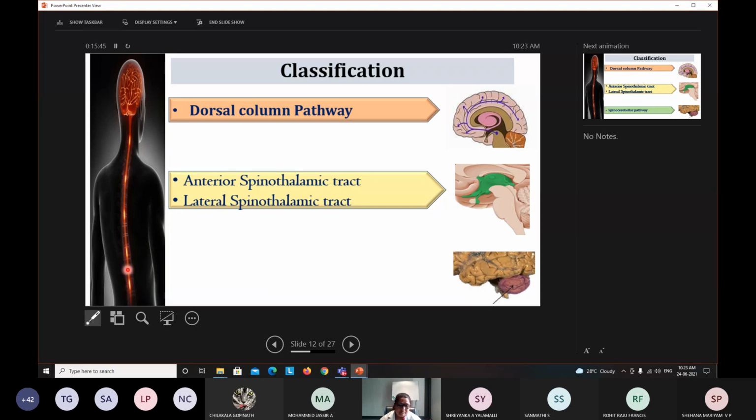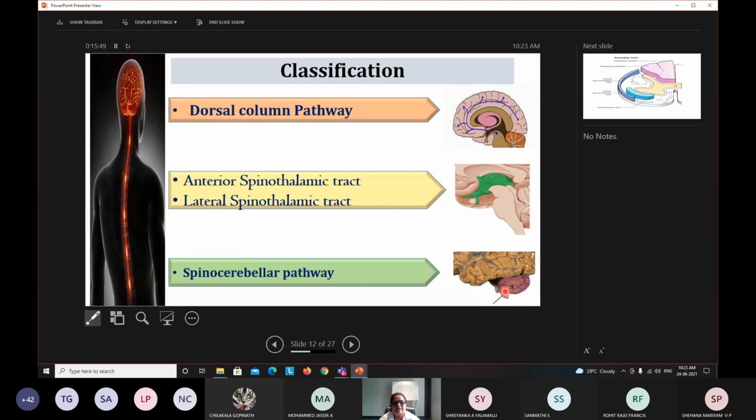And then from the spine to the cerebellum, it is called the spinocerebellar tract. So this is how the classification of ascending tracts is done, based on where it ends from the spine. It's very easy to remember.